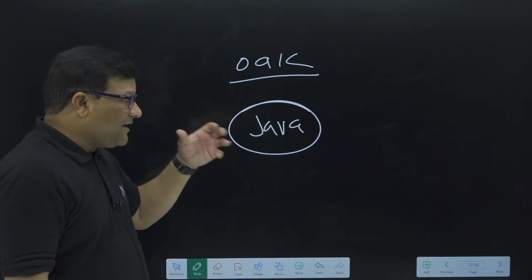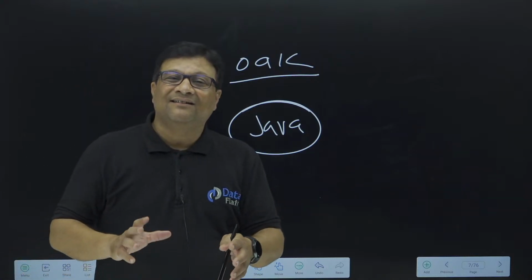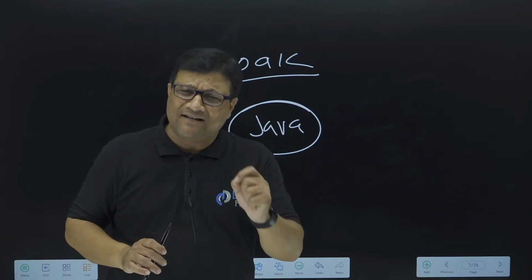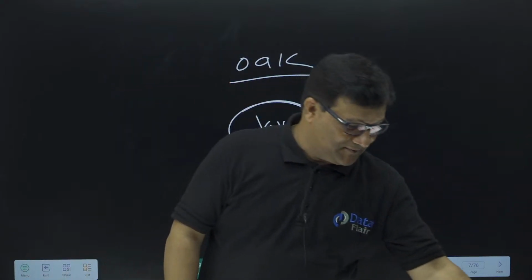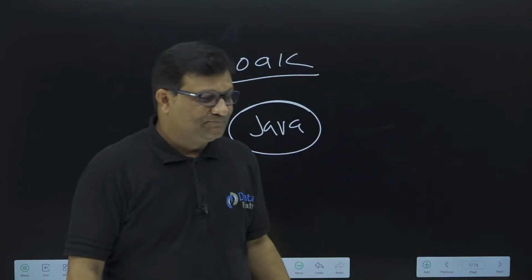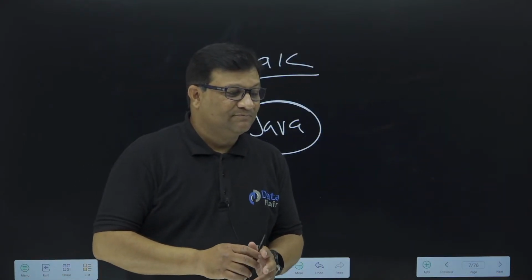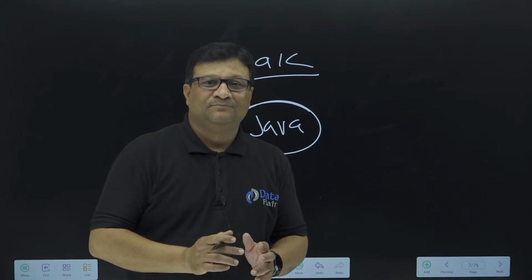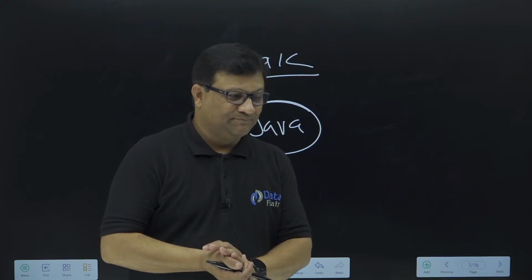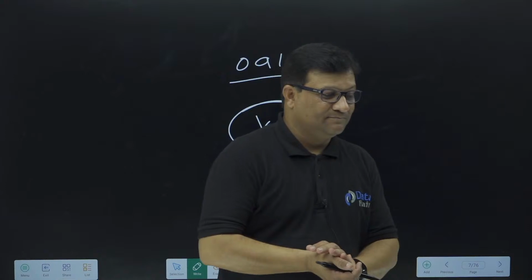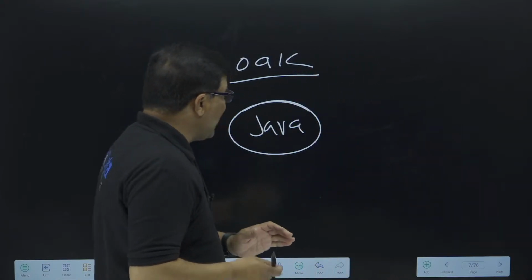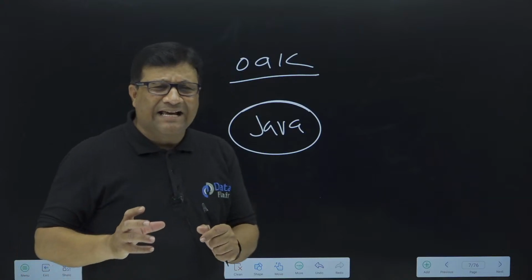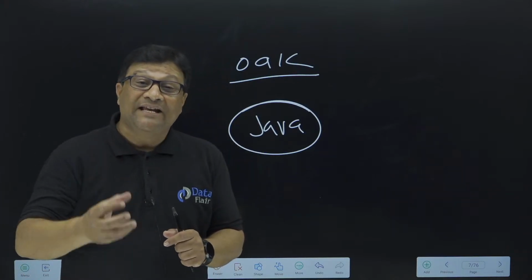How many of you know what exactly the meaning of Java is? Type it fast. Exactly, Java is the name of coffee in Indonesia.